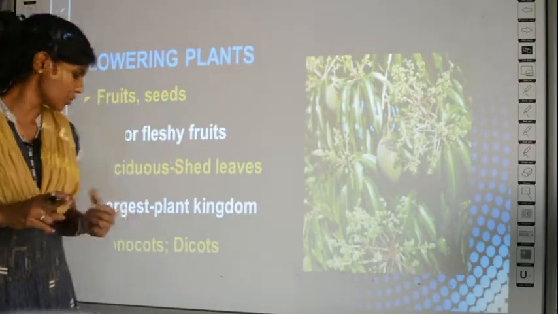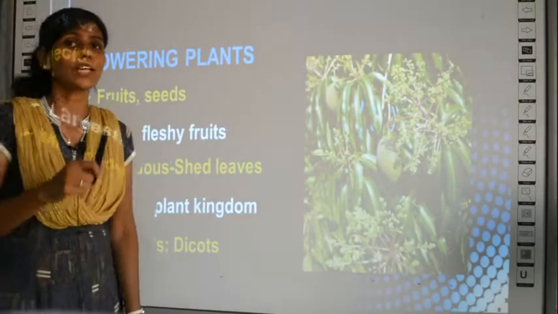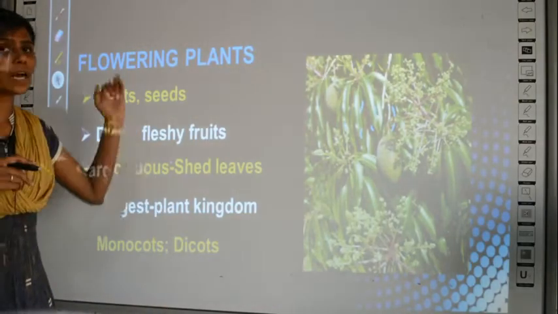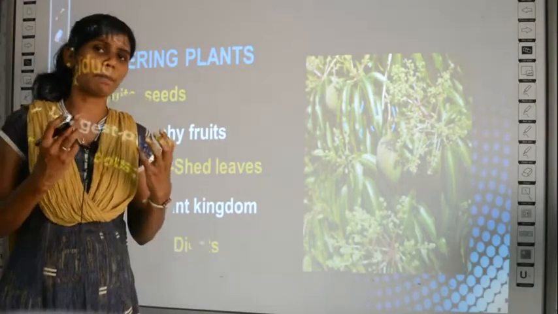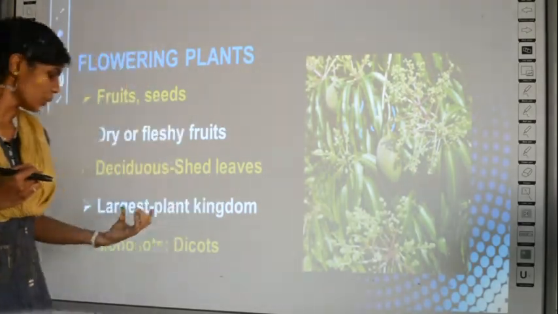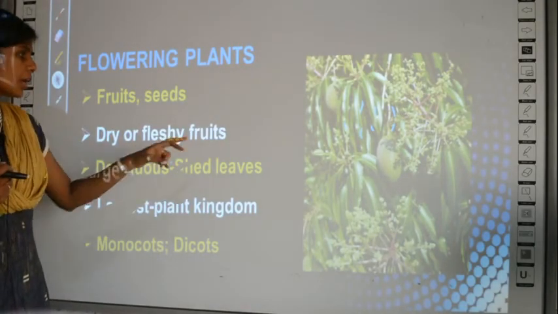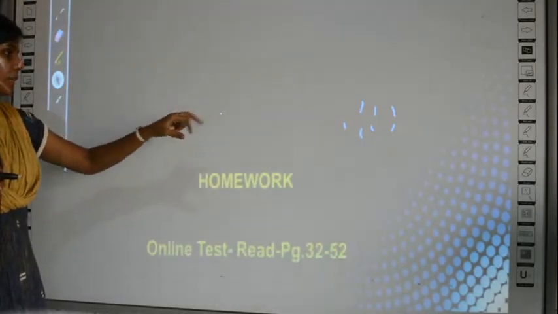Di means 2, right? And also a plant is called monocot when it has only 1 cotyledon. So these 2 groups are subgroups of the group called flowering plants. Flowering plants may be either monocot or dicot. Clear? So this is all about flowering and non-flowering plants for today's class.